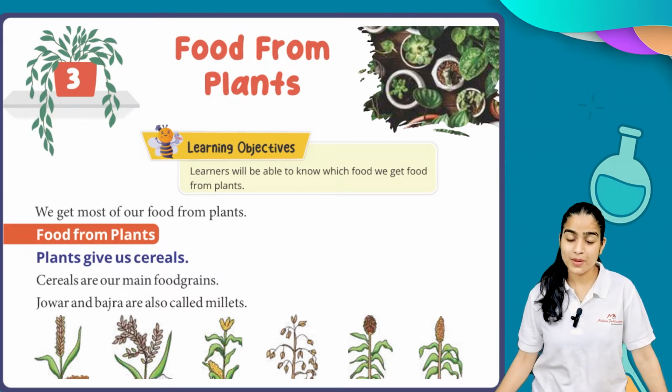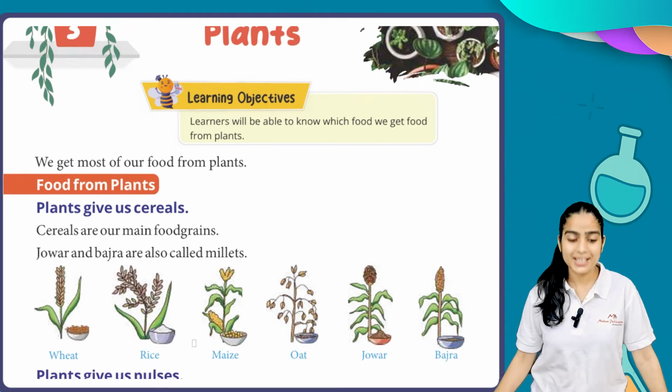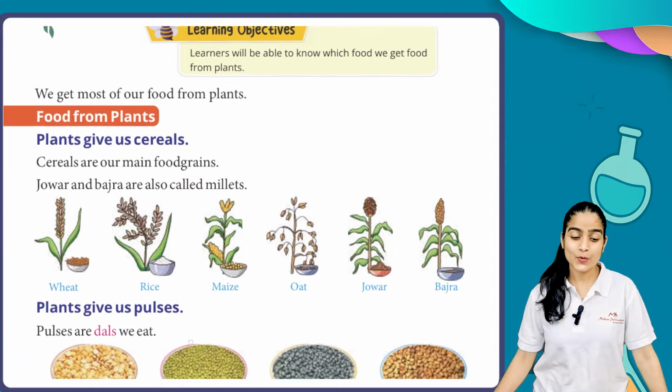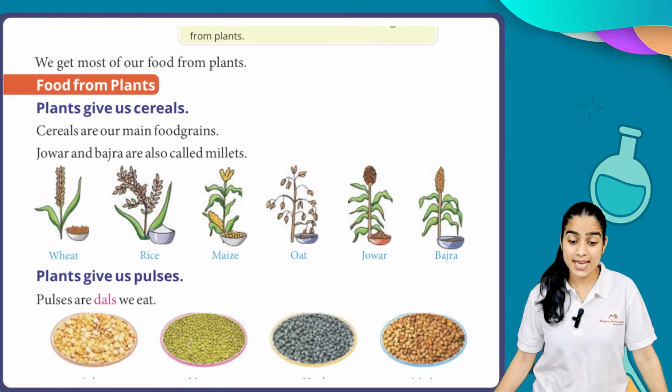What do we get from the plants? The first thing, cereals. Cereals are our main food grains. Without cereals, we cannot imagine our life. For example, if we make lentils but without rice, it's not so good, right? Jowar and bajra are also called millet. So, what do we call jowar and bajra? Millets. Well done. Wheat, rice, maize, oat, jowar, and bajra are the examples of cereals.